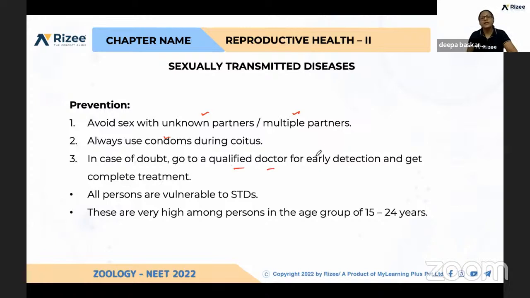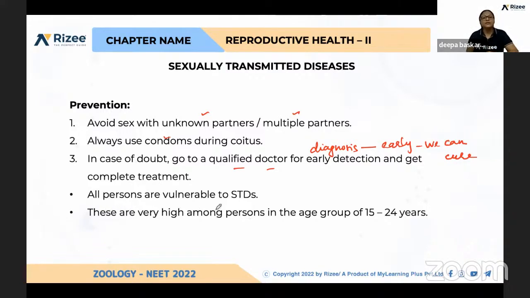Diagnosis is very important. If diagnosis happens early, we can cure any kind of disease except genital herpes, HIV, and hepatitis B. These three are not curable.